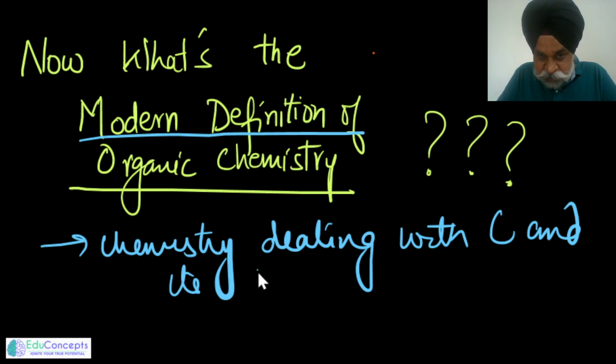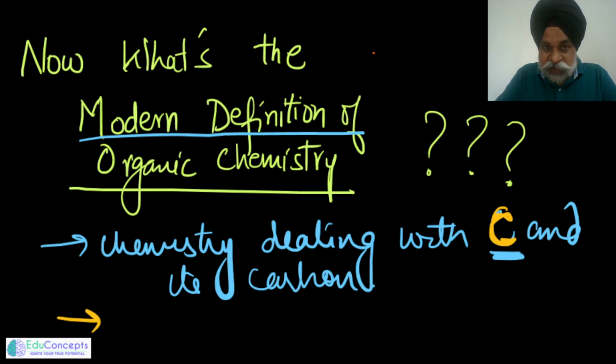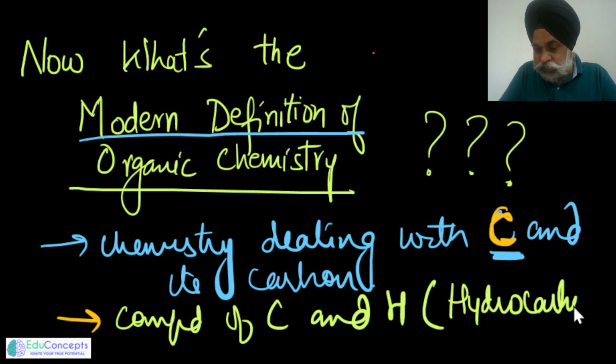This is the one way that the whole story revolves around the topic, the element carbon. So this is very important, that anything which has something around carbon belongs to the organic part. But more specifically, if I would say, organic chemistry is a chemistry which deals with compounds of carbon and hydrogen, and they are collectively said to be hydrocarbons. So we can say it that way.